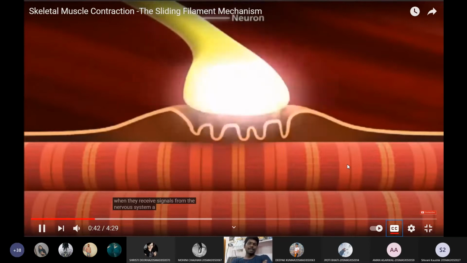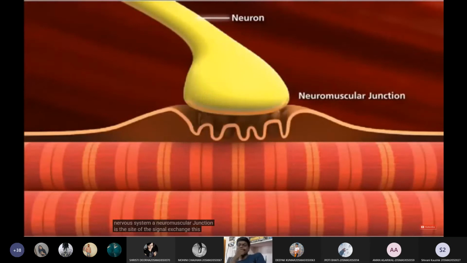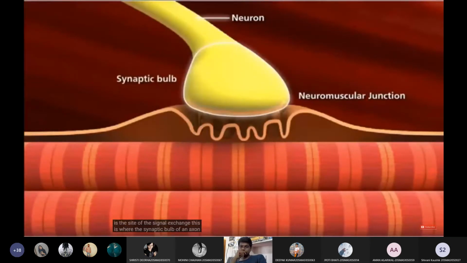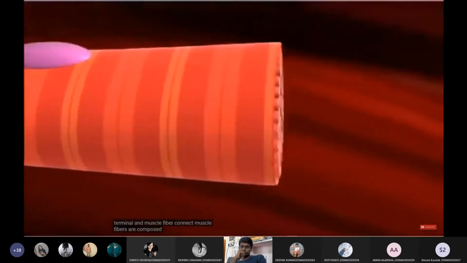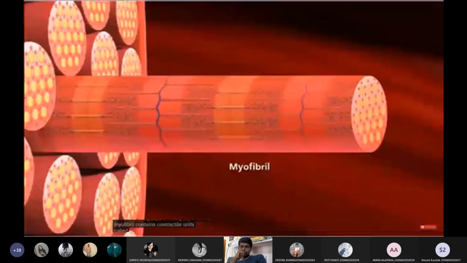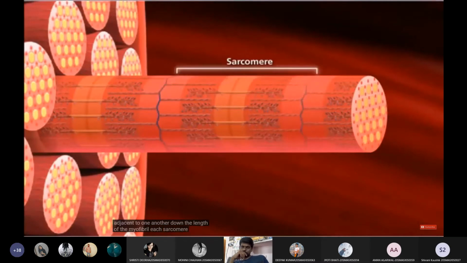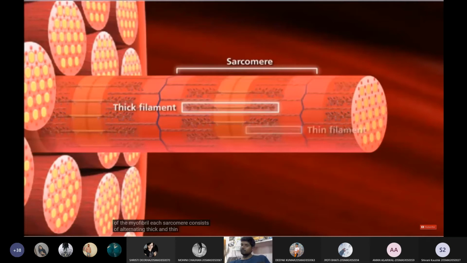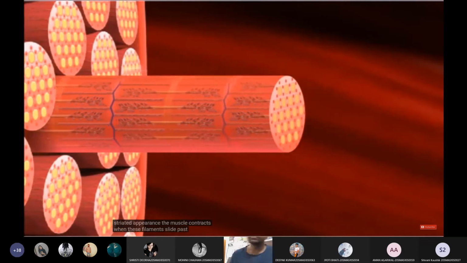A neuromuscular junction is the site of the signal exchange. This is where the synaptic bulb of an axon terminal and muscle fiber connect. Muscle fibers are composed of many myofibrils. A myofibril contains contractile units called sarcomeres. Sarcomeres run adjacent to one another down the length of the myofibril. Each sarcomere consists of alternating thick and thin protein filaments, giving skeletal muscle its striated appearance. The muscle contracts when these filaments slide past each other.